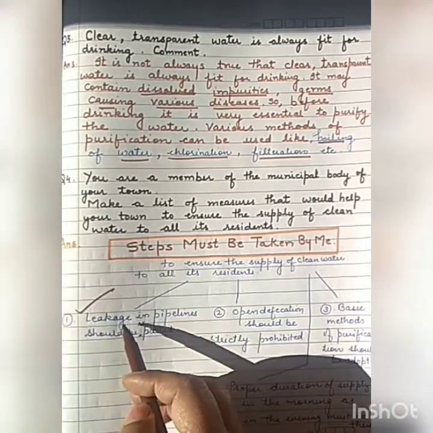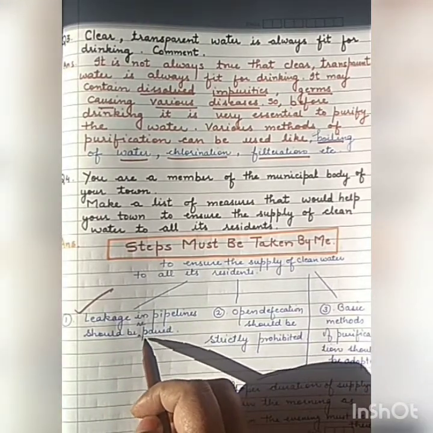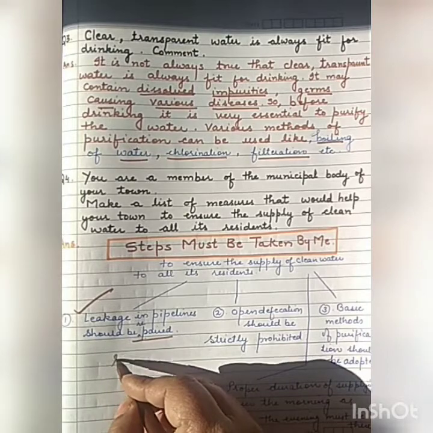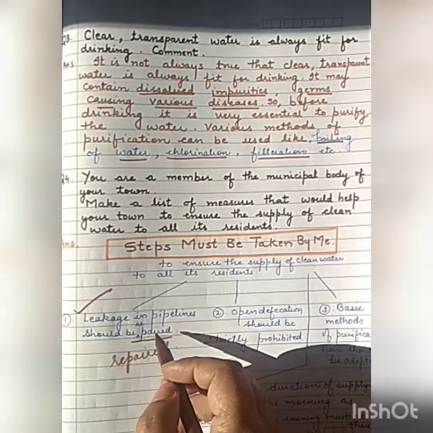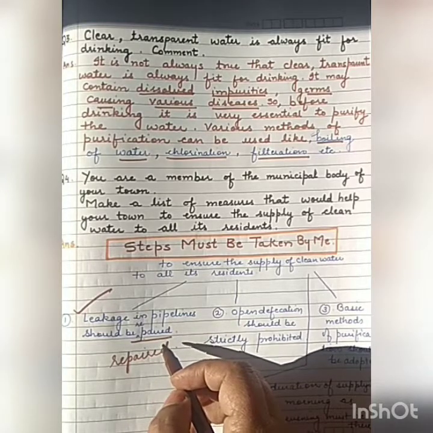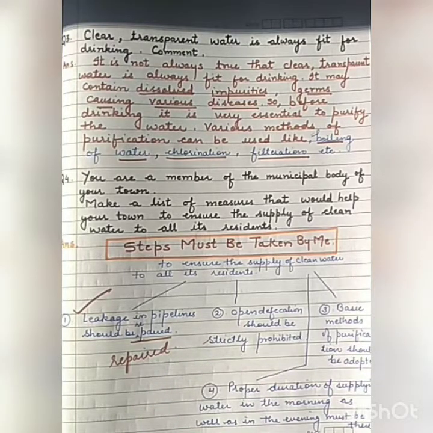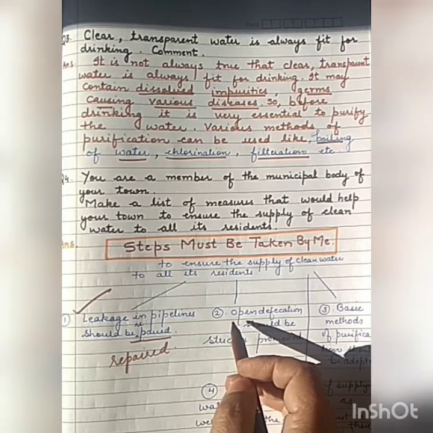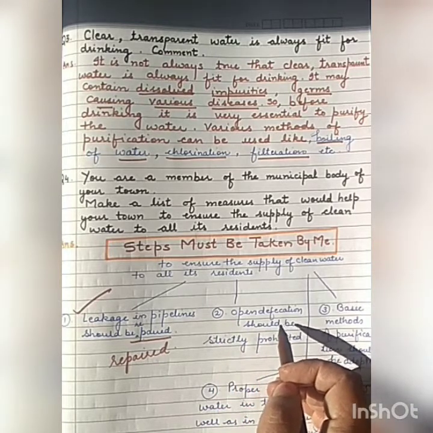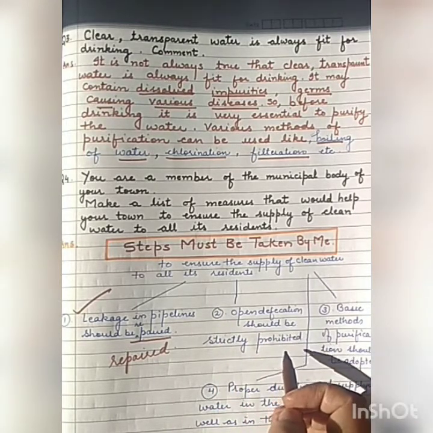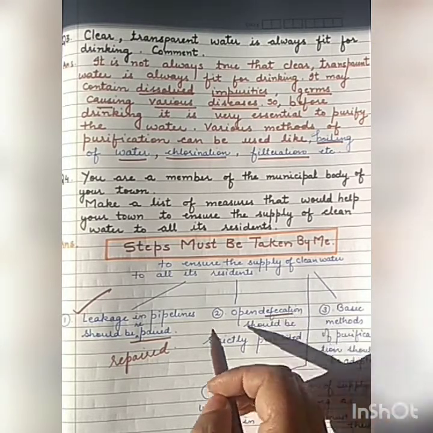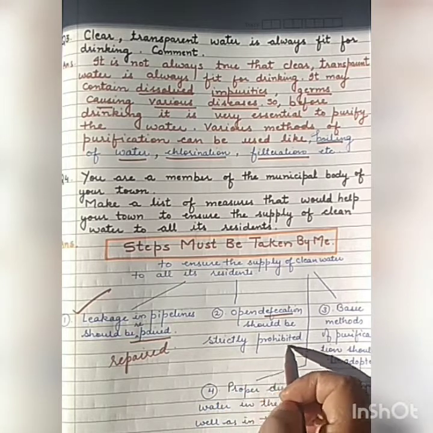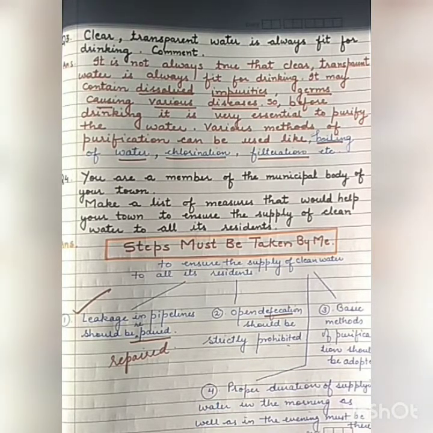First one is leakage in pipelines should be repaired. It should be repaired so that there should be no wastage of water and no addition of impurities in the drinking water. Now, second one is open defecation should be strictly prohibited. Open defecation means to defecate in the open. It should be strictly prohibited because it may cause the contamination of water.